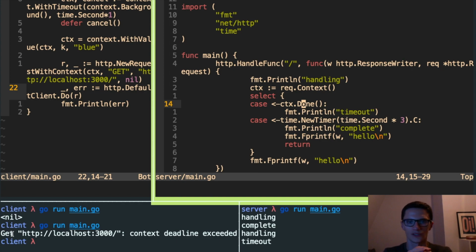So I encourage you to make abundant use of the context type in Go, and I hope it can be as useful to you as I have certainly found it.